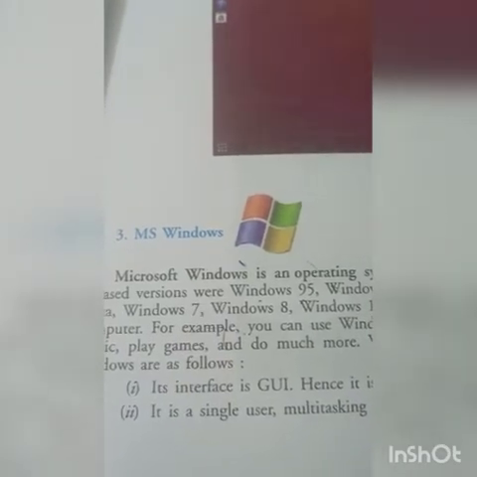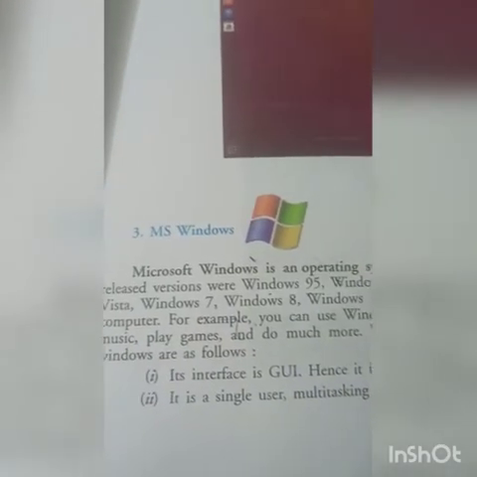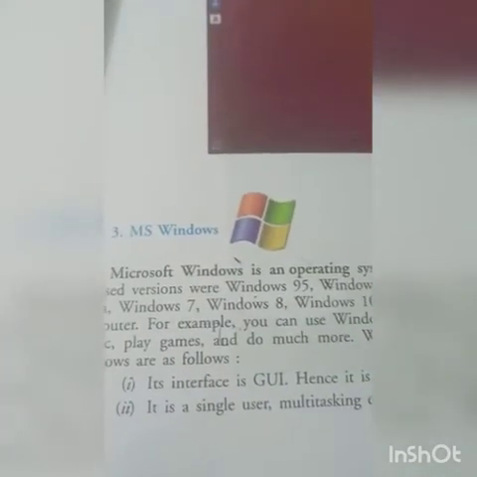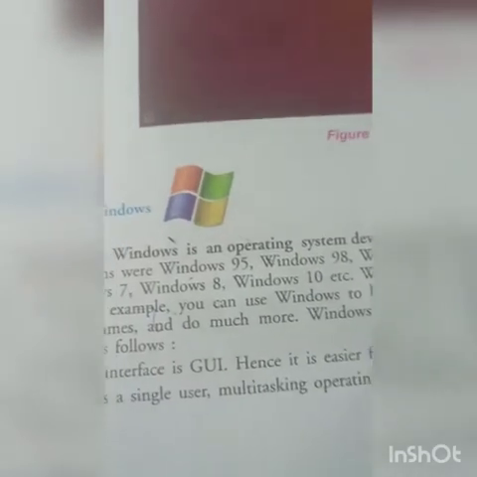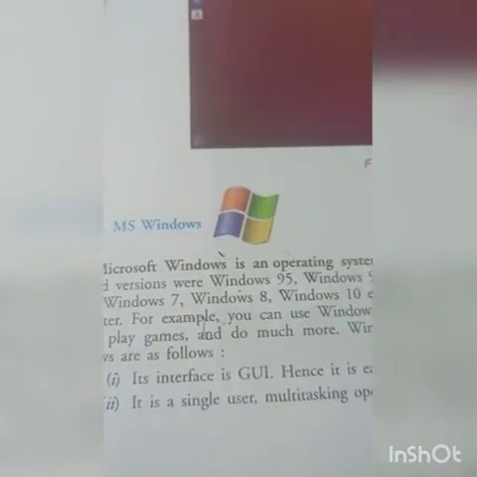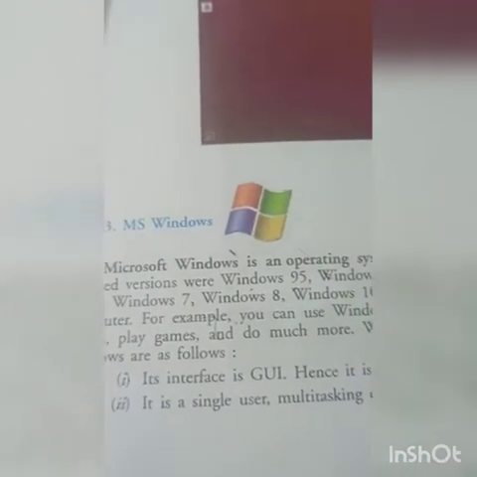Nowadays we are using Windows 7, Windows 8 and Windows 10. In our school computer labs we are using the Windows 10 version. Earlier we were using Windows 7, then Windows 8, and now we have replaced them with Windows 10.